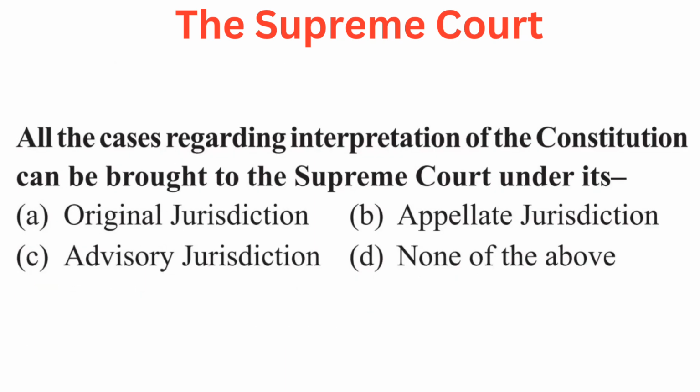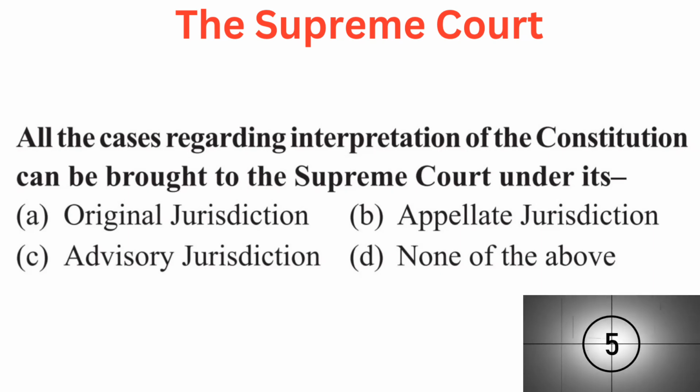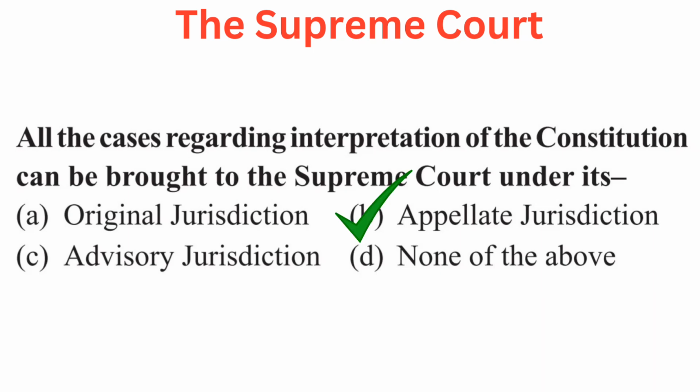Your question is all the cases regarding interpretation of the Constitution can be brought to the Supreme Court under its. Your options are A Original jurisdiction, B Appellate jurisdiction, C Advisory jurisdiction, or D None of the above. Right answer is B Appellate jurisdiction.